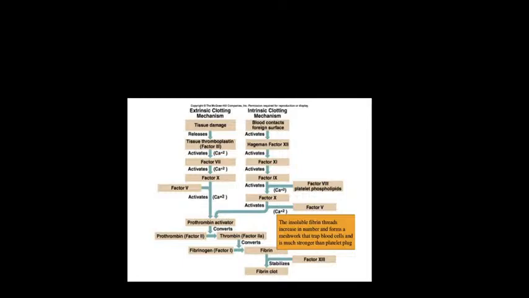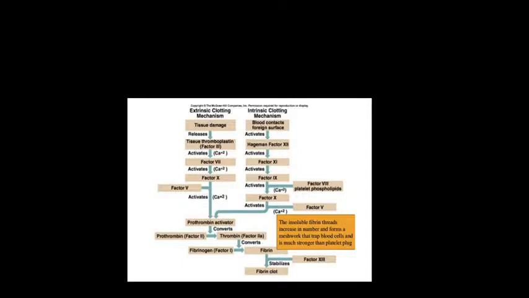Okay. Now coming to the intrinsic clotting mechanism, whenever the blood comes in contact with a foreign surface, it activates factor 12, that is the Hageman factor. Then factor 12 is converted into factor 11. After factor 11 it is factor 9. There is no 10 here. First factor 9. So it is 12, 11, 9 and 10.